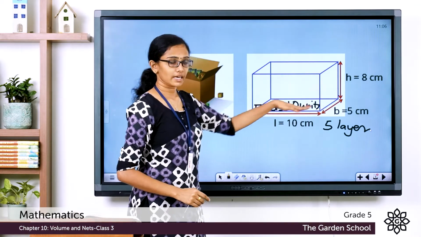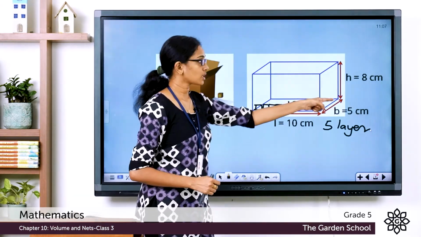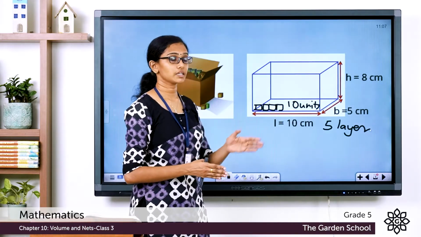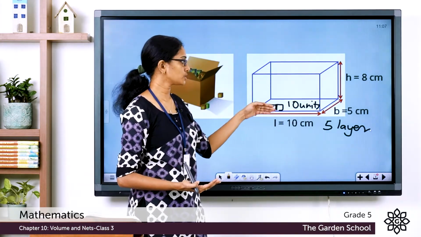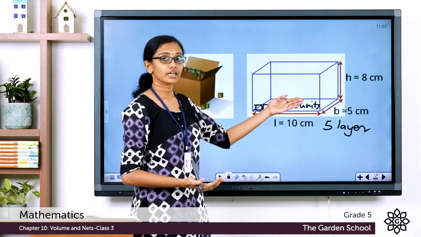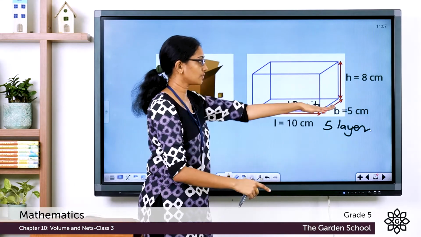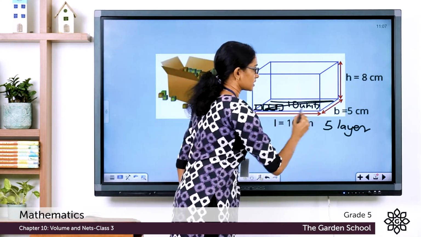10 unit cubes lengthwise, and since it has a 5 centimeter breadth, to cover that breadth I have to arrange unit cubes at the back of the first layer, then a second layer, then a third layer, and I will need 5 layers of unit cubes to cover this entire base.